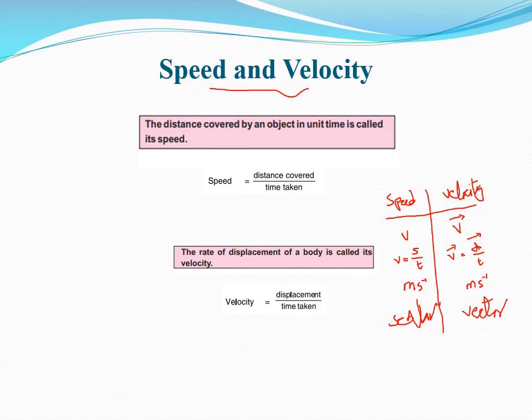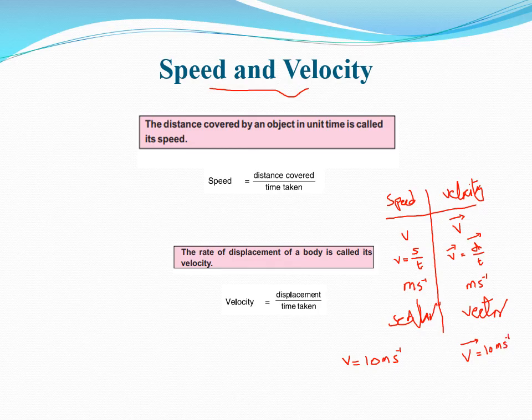As I just told you, a scalar quantity is only represented by a numerical magnitude. For example, suppose a body is moving with speed 10 meter per second, and if we express it as a velocity, then we say that a body has velocity equal to 10 meter per second, and we also have to specify the direction.